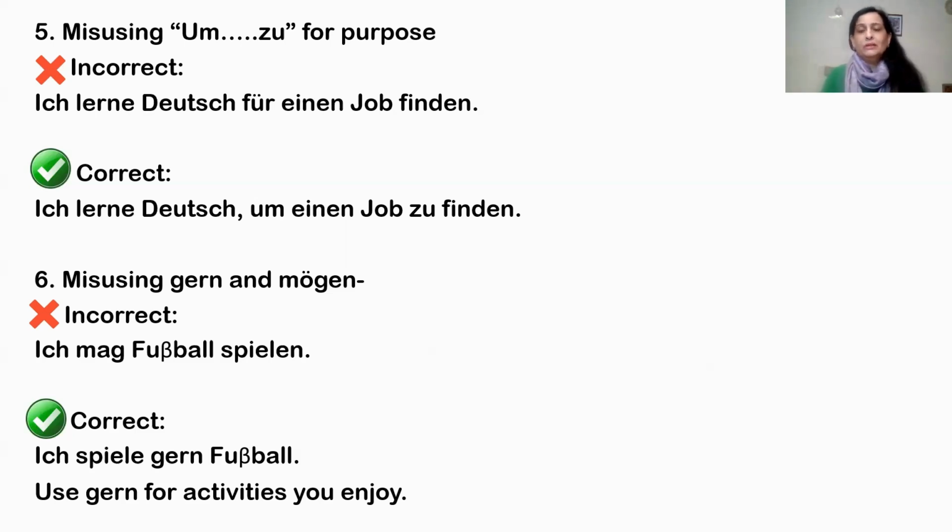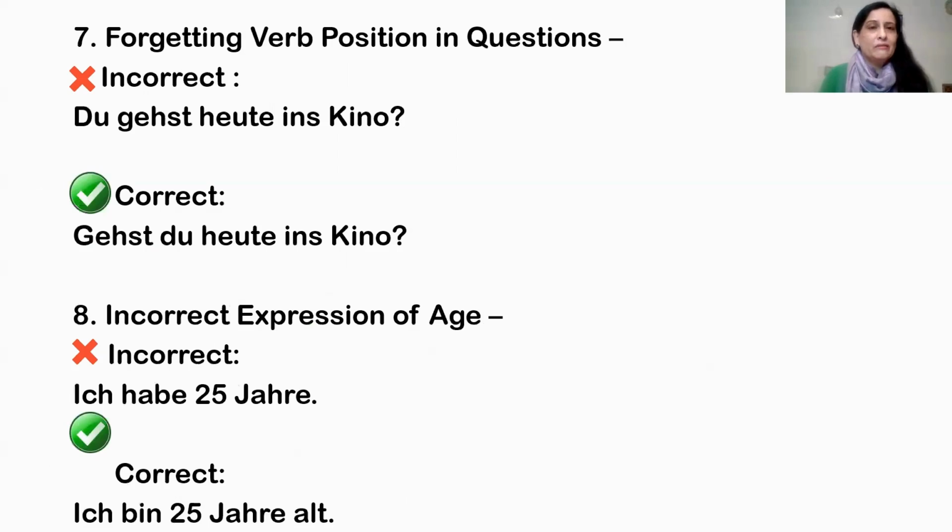Use gern for activities you enjoy. In that case, don't use the verb mögen. This is wrong. Ich mag Fußball spielen is wrong. Instead of that, use gern. Ich spiele gern Fußball.